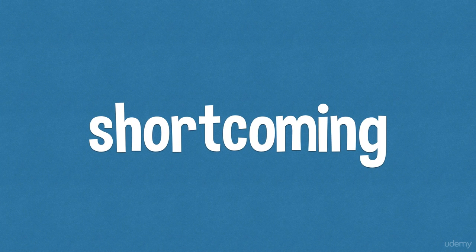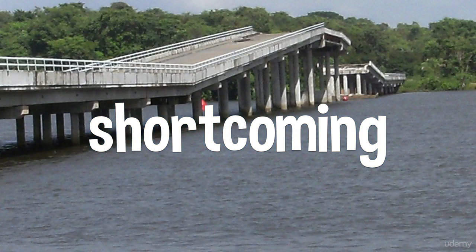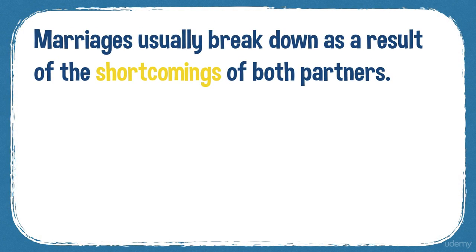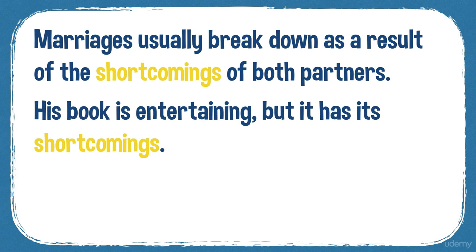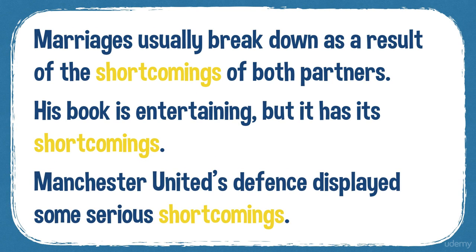Shortcoming is the next word. Shortcoming. Someone or something's shortcomings are the faults or weaknesses which they have, and this bridge has some serious shortcomings. Here's some more examples. Marriages usually break down as a result of the shortcomings of both partners. His book is entertaining, but it has its shortcomings. It's not perfect. Manchester United's defence displayed some serious shortcomings.